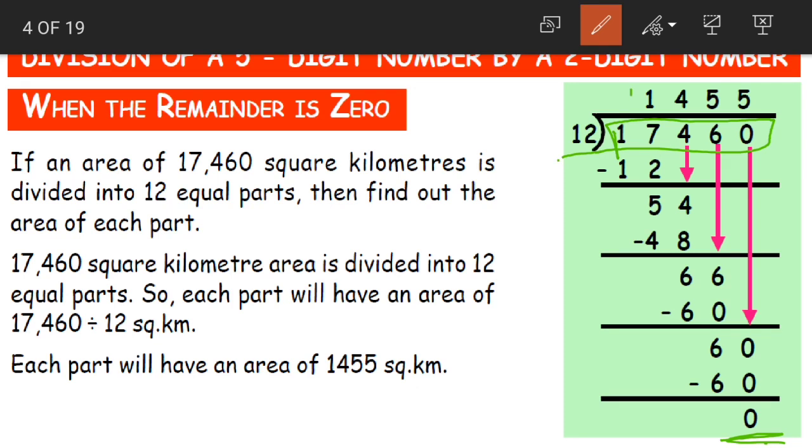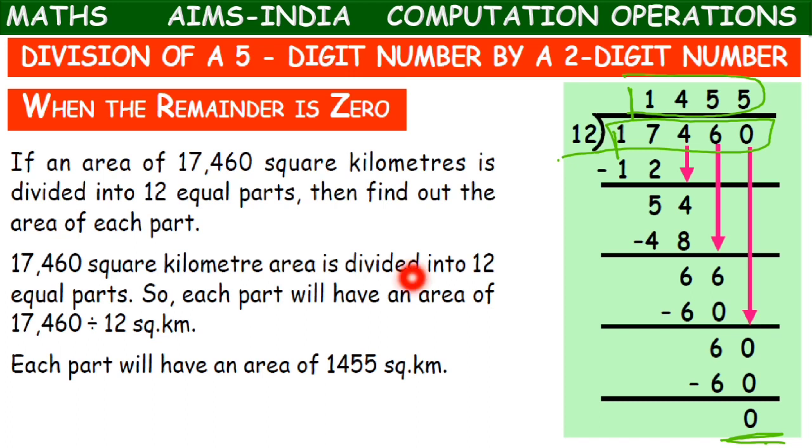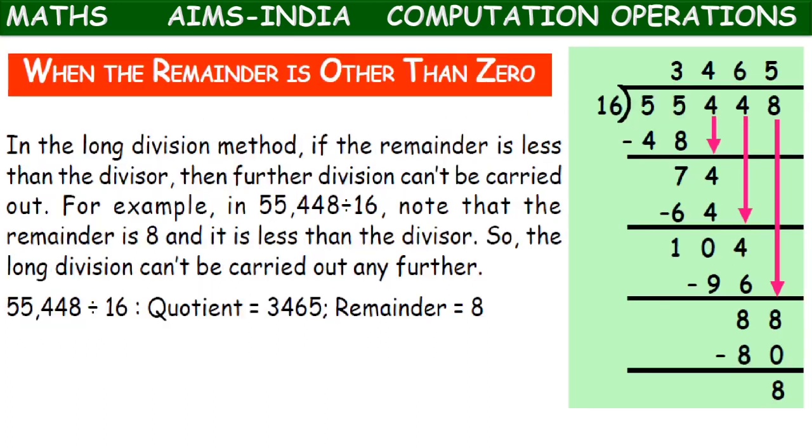So each part will have how many kilometers of area, children? Each part will have 1455 square kilometers of area. Is this clear? Division of a 5-digit number by a 2-digit number.